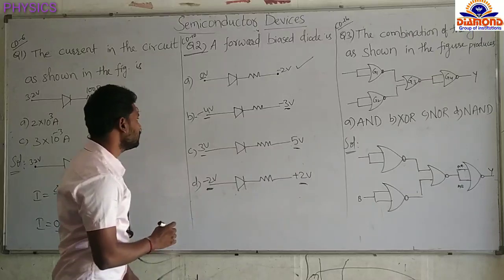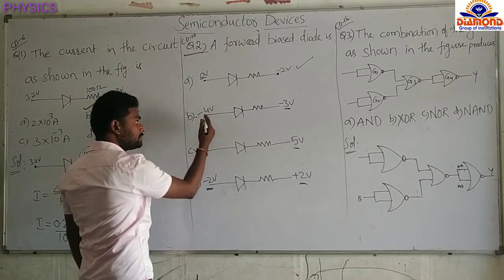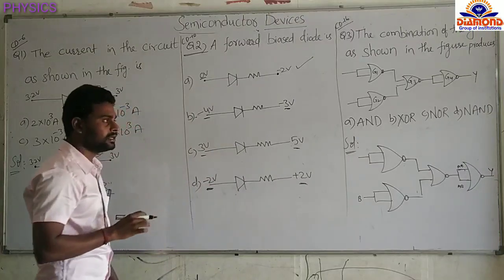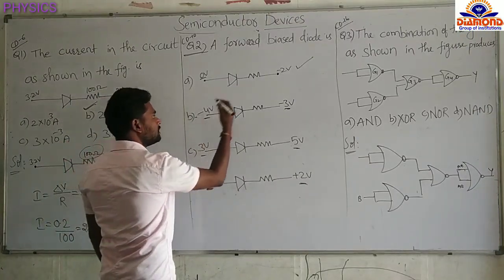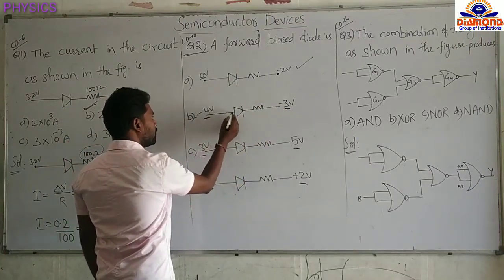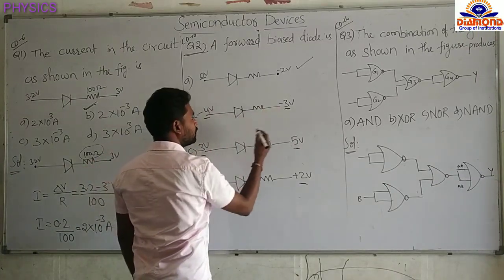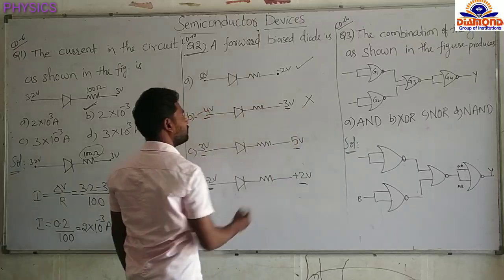And the next one, see here, this minus 4 is less than the minus 3. Magnitude of 4 is greater than 3, but the minus sign is there. So minus 4 is less than minus 3. So positive P is at the low potential and N at the high potential. This is in the reverse bias, not in the forward bias.